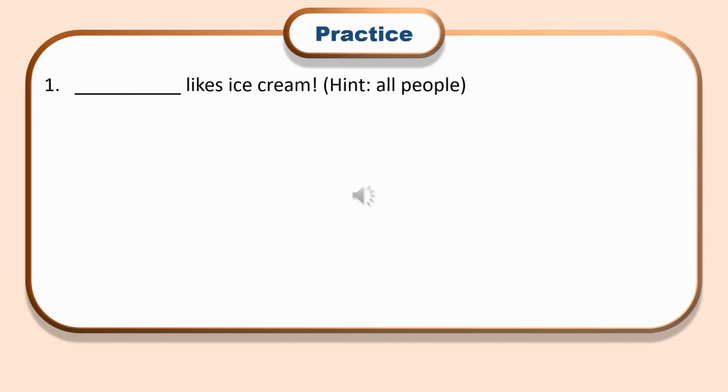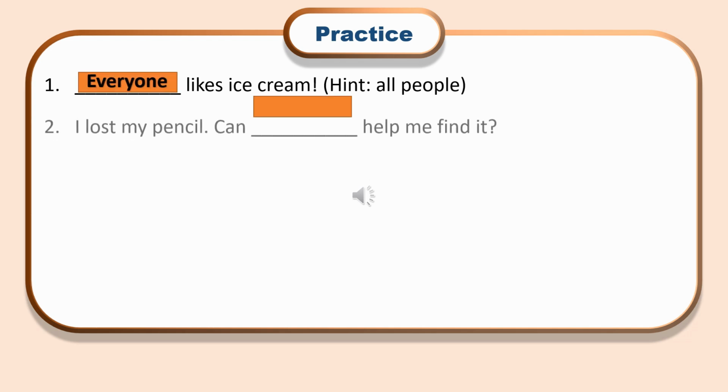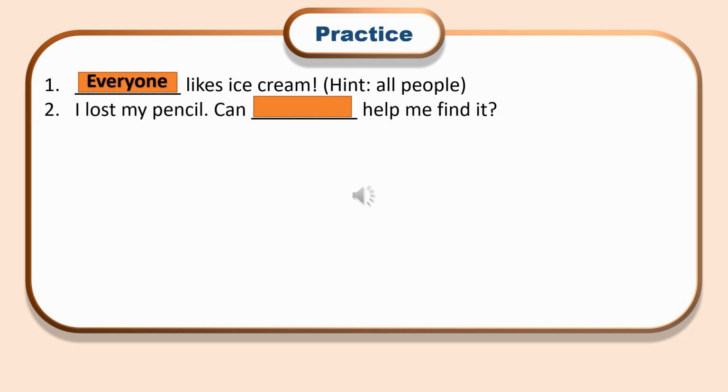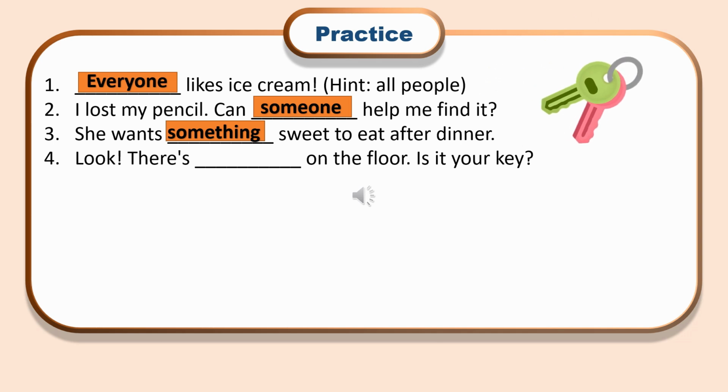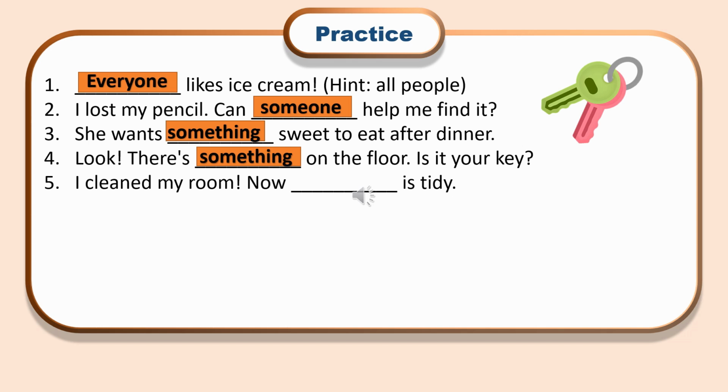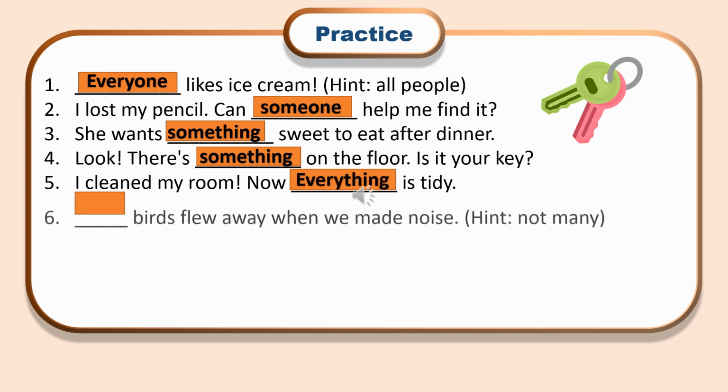Practice test, indefinite pronouns. Read each sentence aloud, then reveal the answer. Blank likes ice cream. Hint, all people, answer is everyone. I lost my pencil. Can blank help me find it? Someone. She wants blank sweet to eat after dinner. Answer, something. Look. There's blank on the floor. Is it your key? Answer, something. I cleaned my room. Now blank is tidy. Answer, everything.